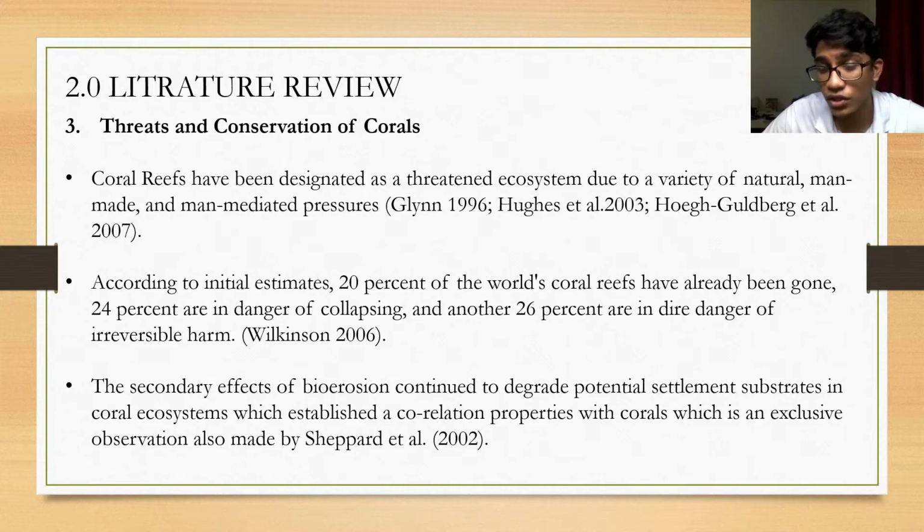The third literature review is about the threats and conservation of corals. From this research, I get to know that coral reefs have been designated as a threatened ecosystem due to a variety of natural aspects. At the same time, 20% of the world's coral reefs are already gone, 24% are in danger of collapsing, and another 20% are in great danger, which is irreversible.